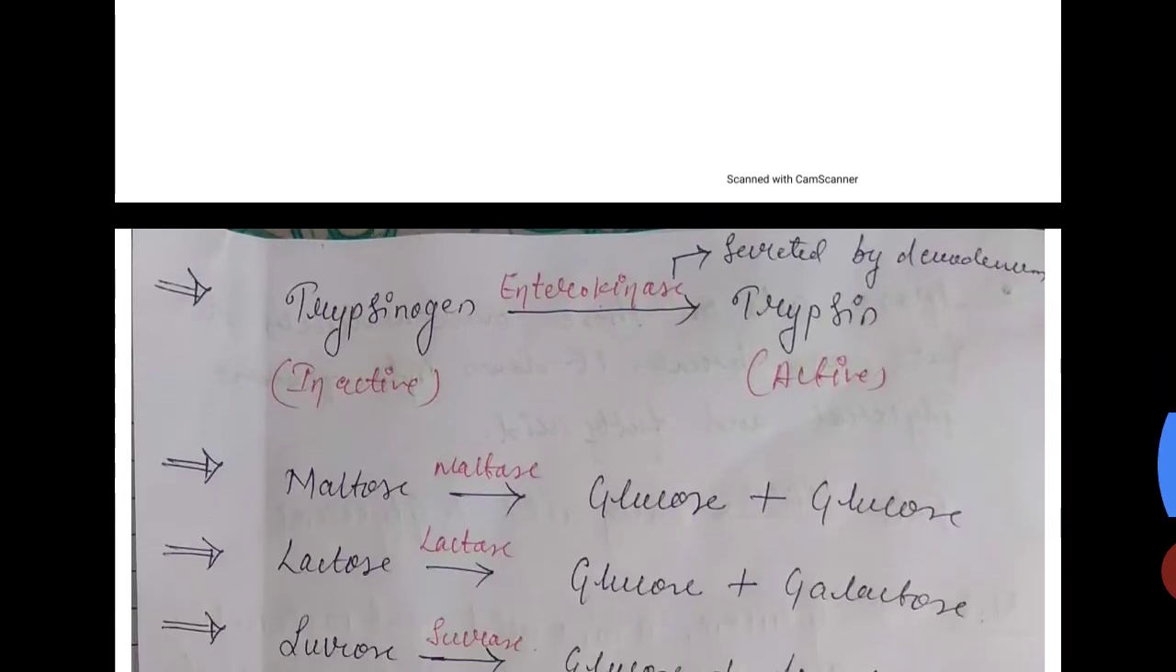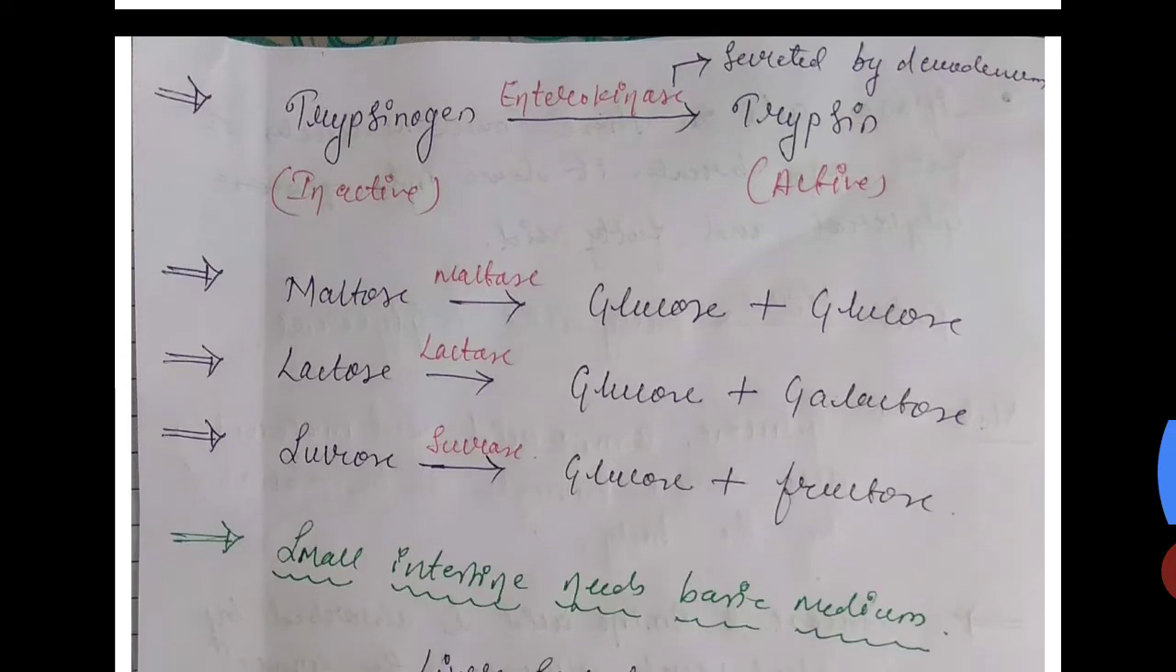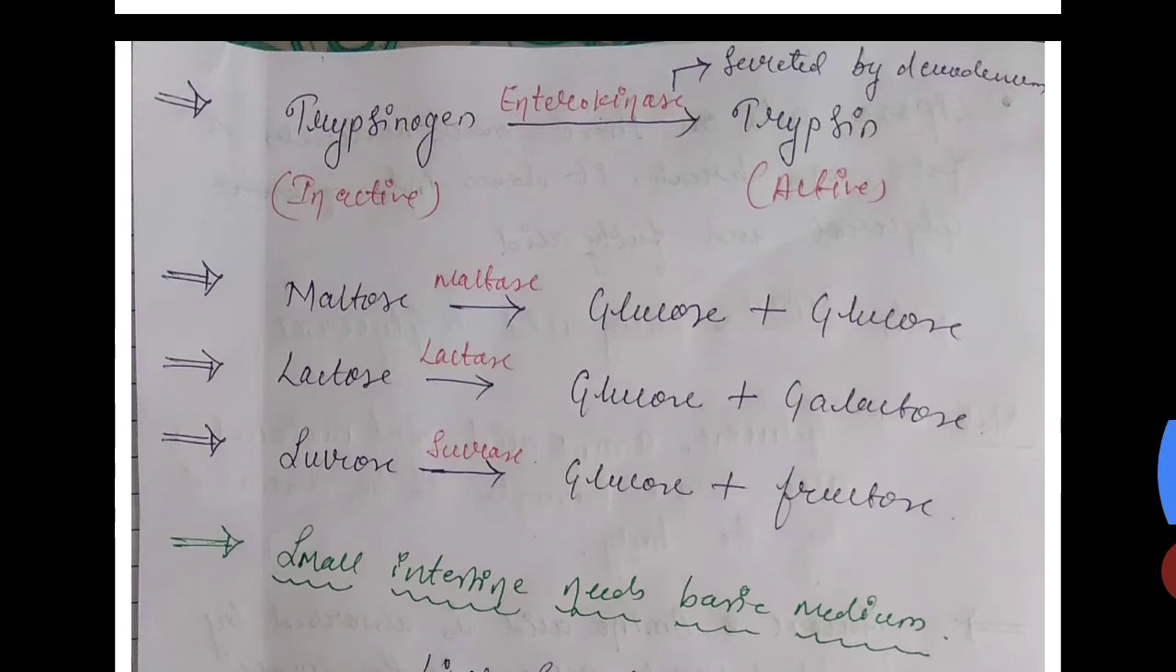Next, the duodenum. Our duodenum secretes the enzyme enterokinase, which converts trypsinogen, which is in an inactive form, into trypsin, which is the active form. And this trypsin converts the proteins or polypeptides into smaller proteins or amino acids.